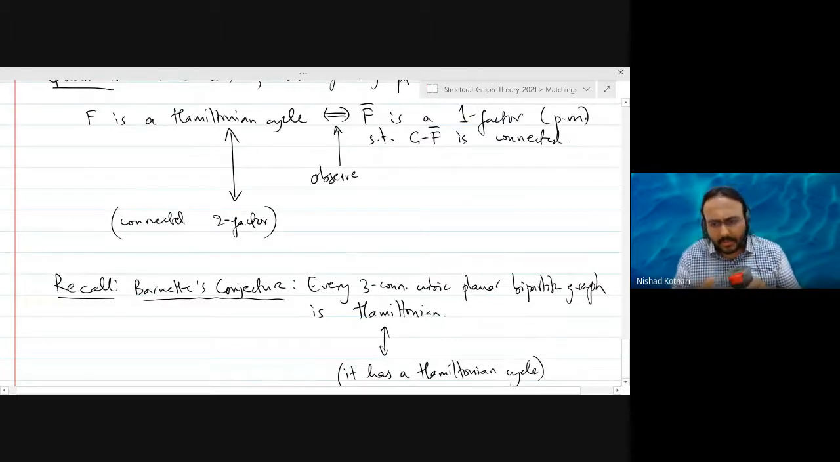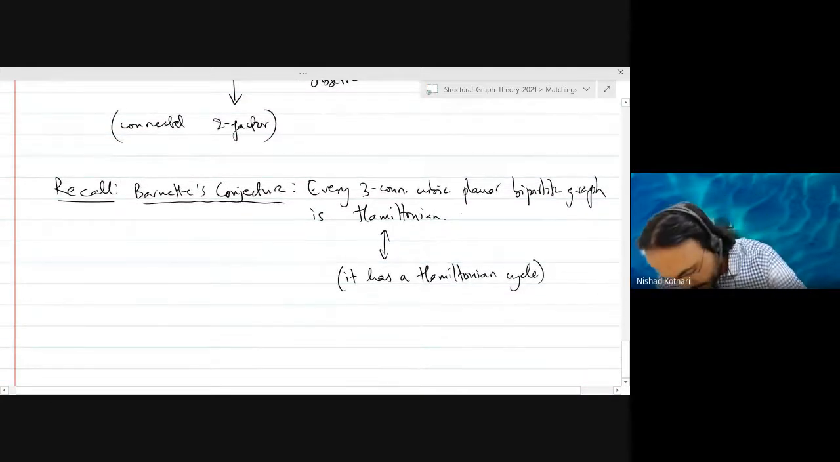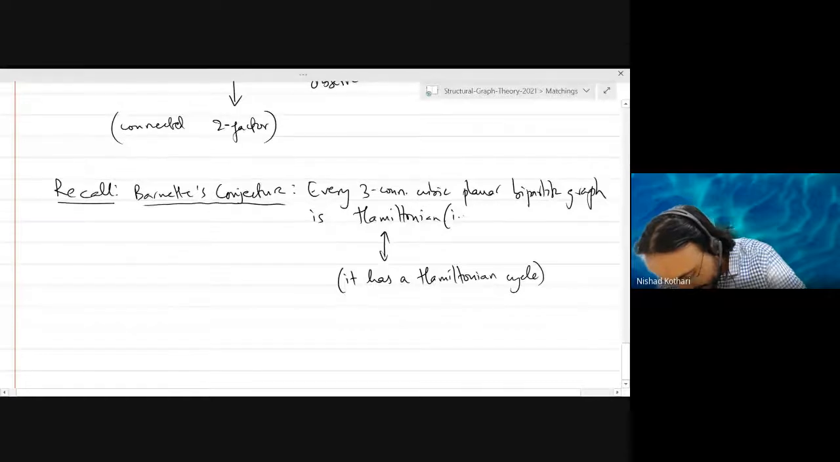But what is a Hamiltonian cycle? It is simply a connected two-factor. A Hamiltonian cycle is nothing but a connected two-factor.